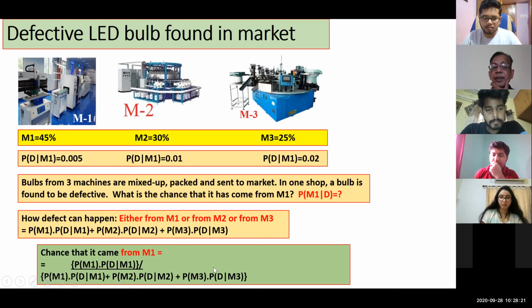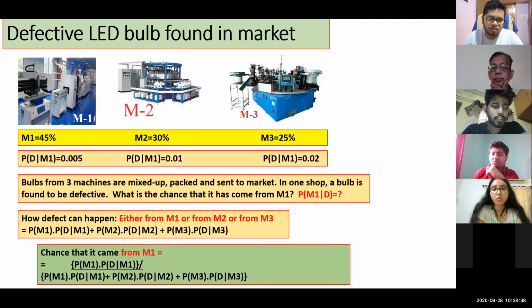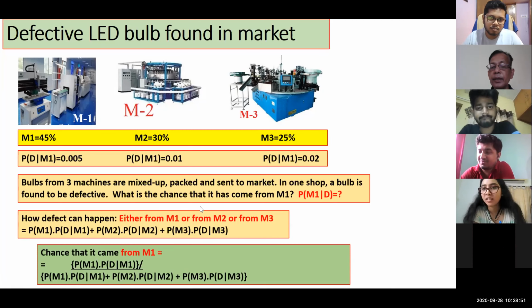Okay. Now I was asking Manjot, suppose in the exam you are asked to find what is the chance it is from machine 2. The numerator will change. Yes, what will it be? It will be probability of M2 into probability of D upon M2. Is that clear, Manjot? Yes, sir. So I thought you were telling me, that's why that time I did not tell you the answer. Okay, now it's clear, all of you?